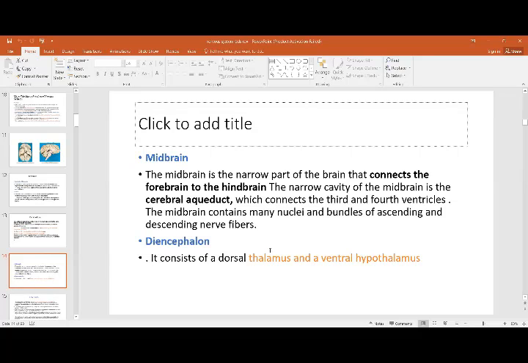Then you have the midbrain. Midbrain is the narrow part that connects the forebrain to the hindbrain. It has a narrow cavity in between that is called the cerebral aqueduct. This also contains the ascending and the descending pathways. Then there is the diencephalon, which is basically midway between the two cerebral hemispheres, that is thalamus, hypothalamus, epithalamus and metathalamus. That is the diencephalon.